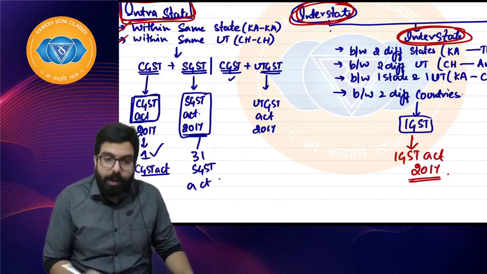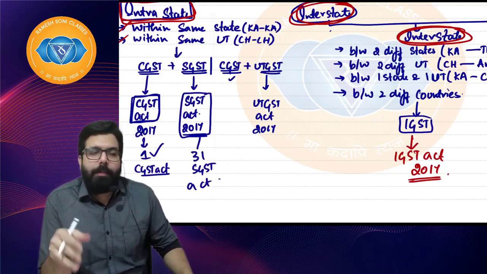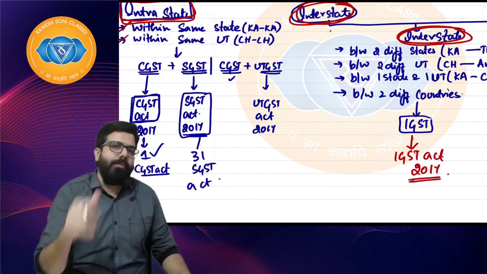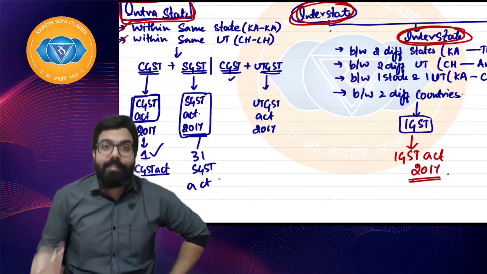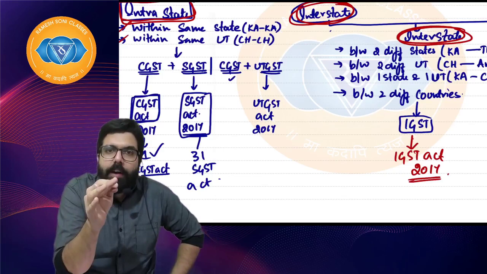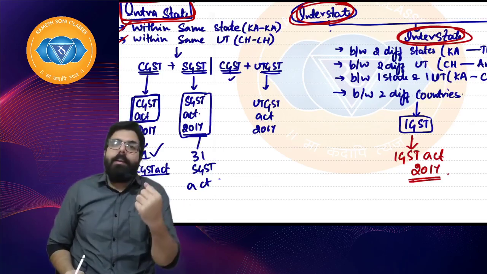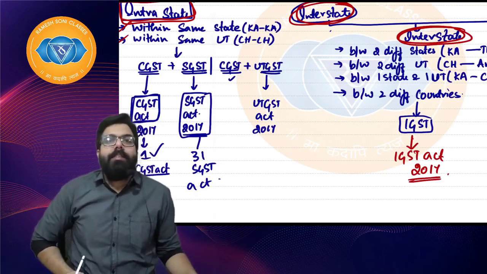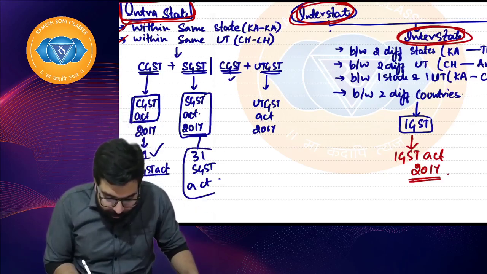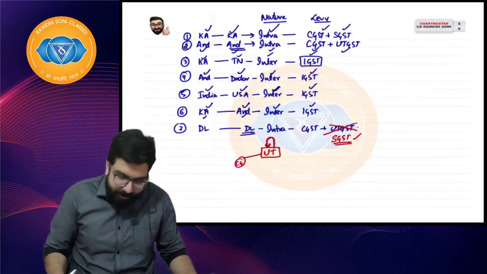Why, sir, why 31 SGST Acts? Because if you don't have 31 SGST Acts, and the state government collects tax, it will become void. You can't collect unless you have the authority of law. Article 265 of the Constitution says no tax shall be levied and collected unless you have the authority of law. Means you should have an act. So Karnataka state government should have the Karnataka SGST Act. So 31 states, 31 SGST Acts.